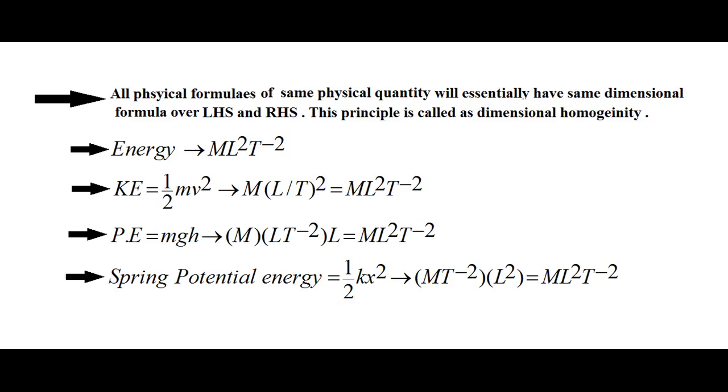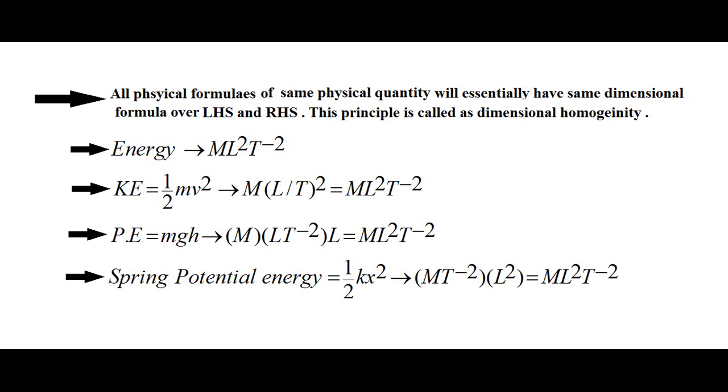Similarly, spring potential energy is given by half kx². So in case we put the dimensions of k and x over this right hand side expression, again we will get ML² T⁻². So we conclude that for the same type of physical quantity, whatever the kind of physical quantity is, the dimensional formula remains the same. This thing is called dimensional homogeneity.